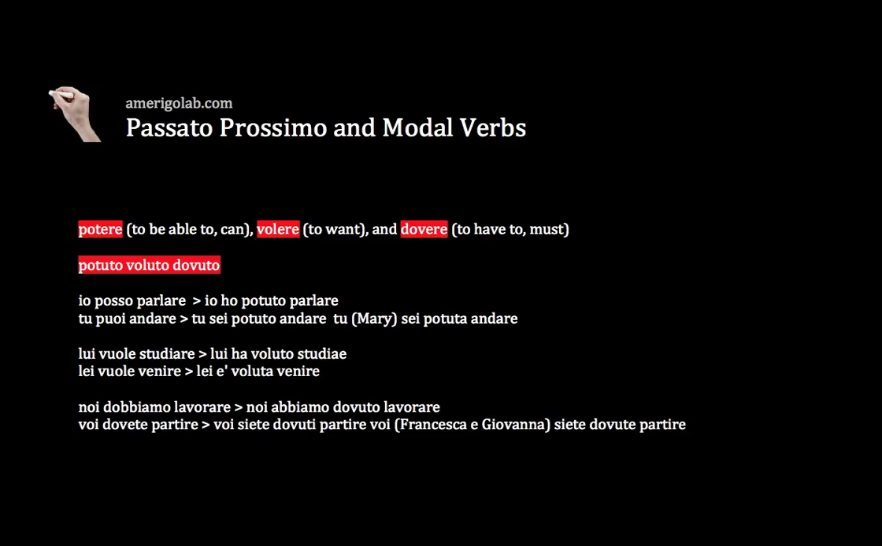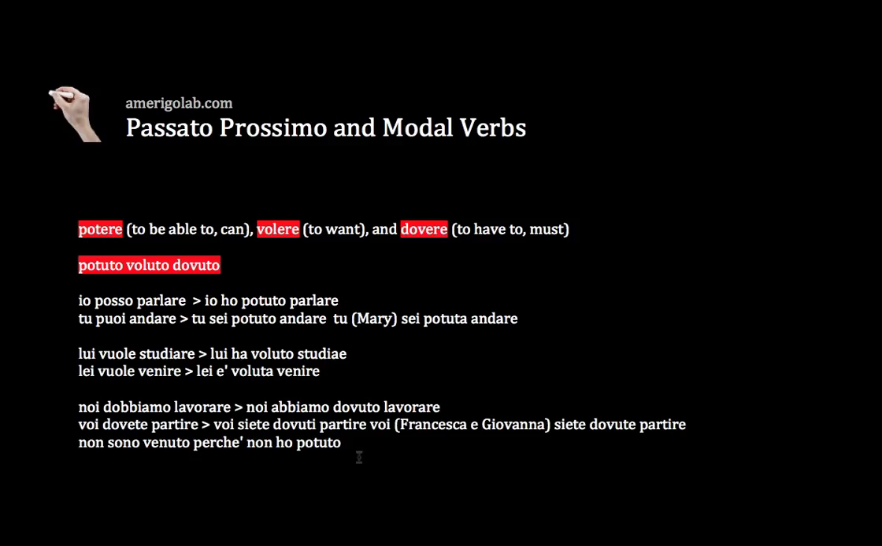Okay. Now the last case. What happens if the modal verbs are not followed by an infinitive form of the verb? In those cases, we simply use avere. Let me give you an example in Italian. Non sono venuto perché non ho potuto. You see, in this case, I did not come because I couldn't.